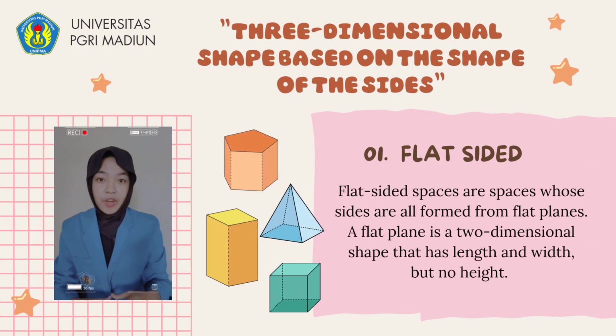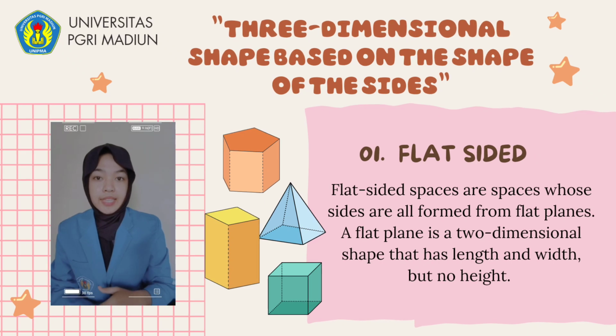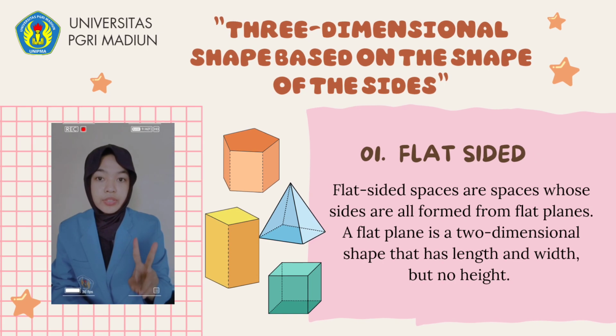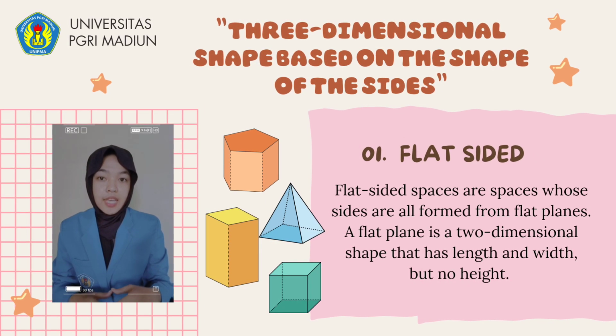Based on the shape of the sides, spaces can be divided into two types, namely, first, flat sides. Flat-sided spaces are spaces whose sides are all flat planes. A flat plane is a two-dimensional shape that has length and width, but not height.